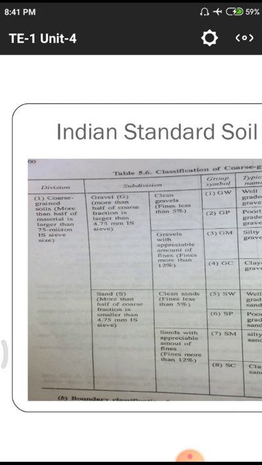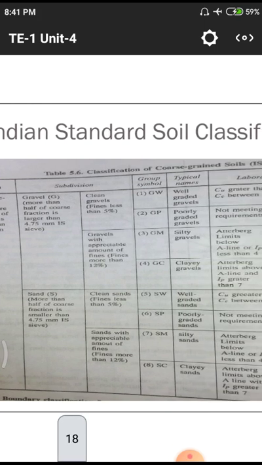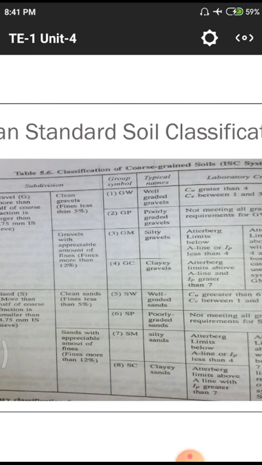Likewise we have gravel and sand. The gravel has two classifications: clean gravels and gravels with fines. After that, GW and GP, that means gravel with well grading and gravel with poor grading. GM and GC, that means gravel with medium grading and gravel with clay contents.